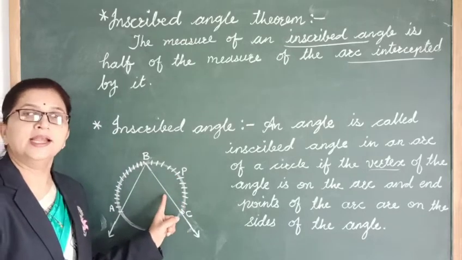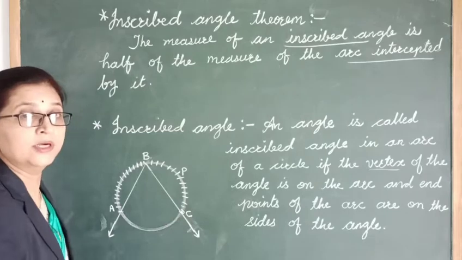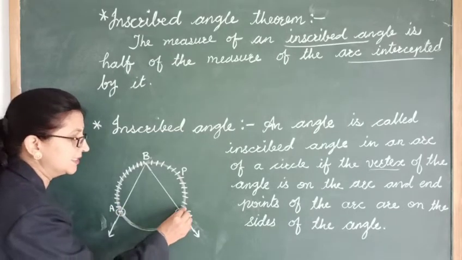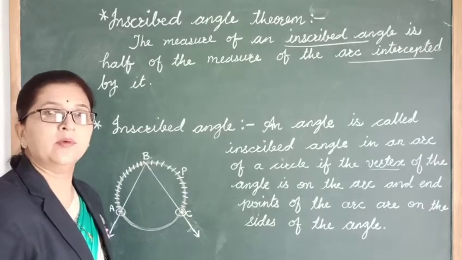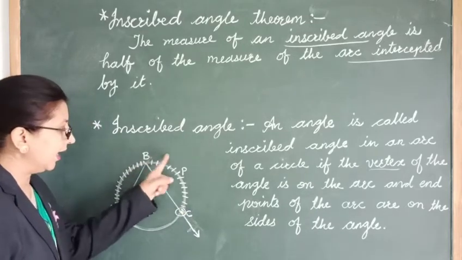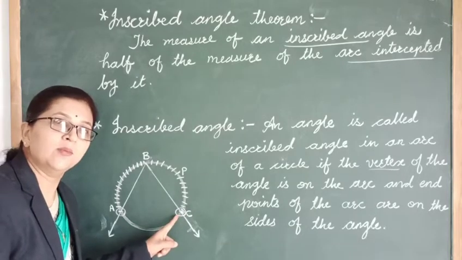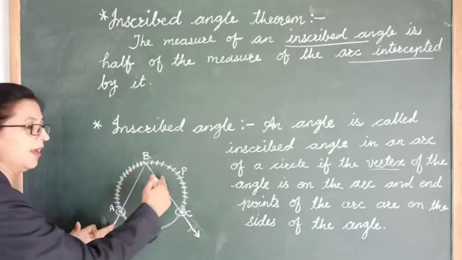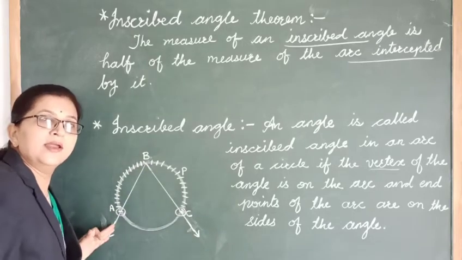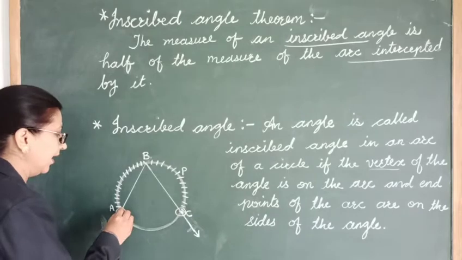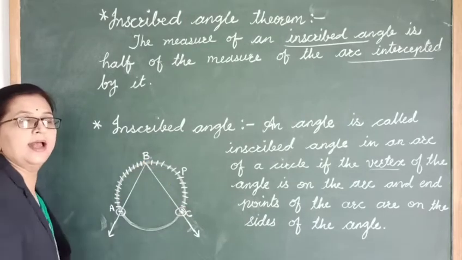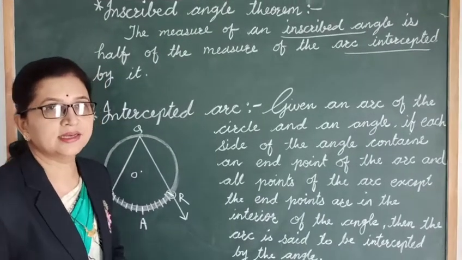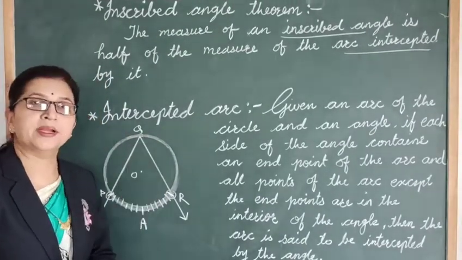And the endpoints of the arc. What are the endpoints of the arc? Point A and point C. These are the endpoints of this arc APC. These endpoints are lying on the sides of this angle ABC. That's why we can call this angle ABC an inscribed angle. Now let's learn the next term, that is intercepted arc.